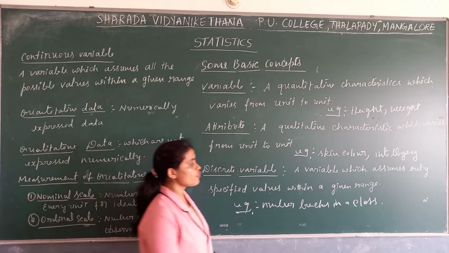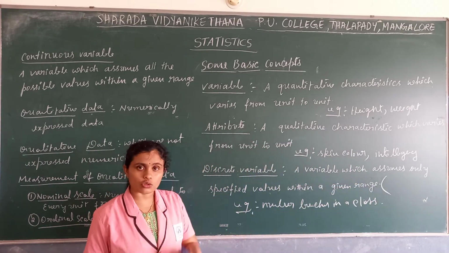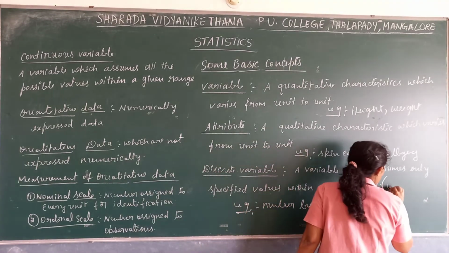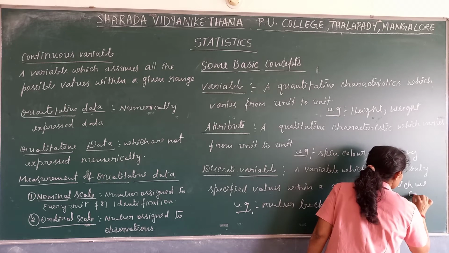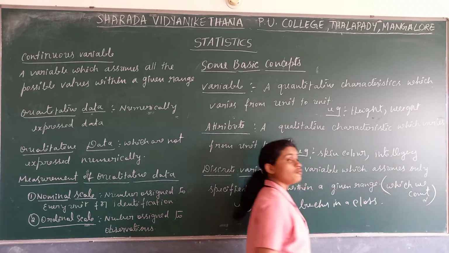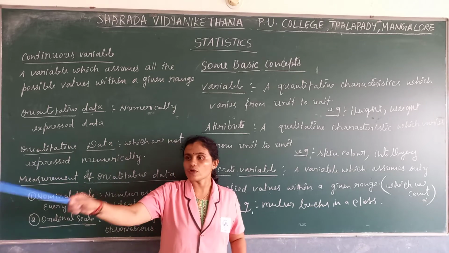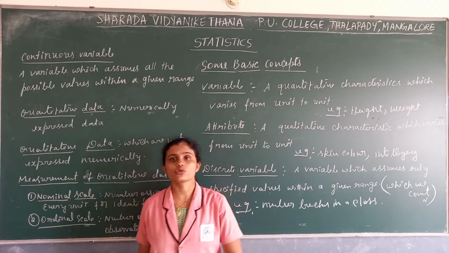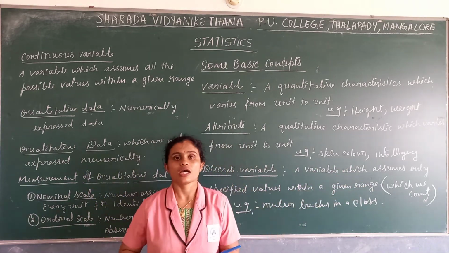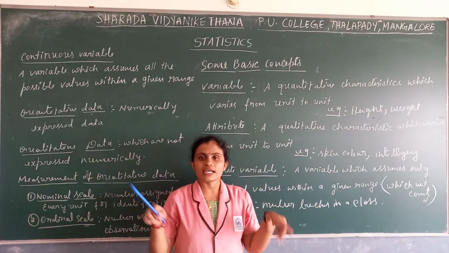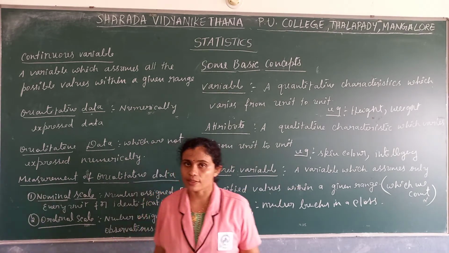In a simpler form, for your understanding, discrete variables are those variables which we count. For example, number of benches we count 1, 2, 3. Number of students we are going to count. So which we count in a given range, that we call a discrete variable.